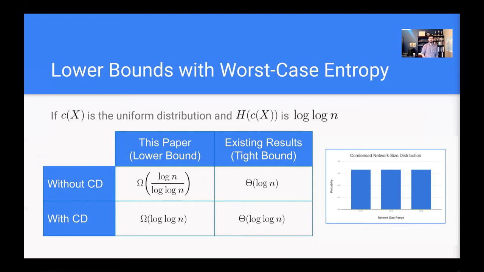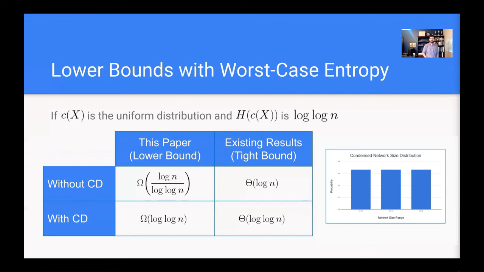Again, this corresponds to the worst case entropy of the condensed size distribution, which is log n, corresponding to the uniform distribution. And the thing to note here is that our lower bounds, even plugging in the worst case Shannon entropy, are relatively close to the existing lower bounds. And what's interesting to note about this is, one, that we use an entirely different technique for deriving these bounds, using this novel connection between the entropy and contention resolution. And two, that our bounds, like our upper bounds, improve with the entropy decreasing. So if we have a lower Shannon entropy of the condensed distribution, then we will achieve a faster bound.